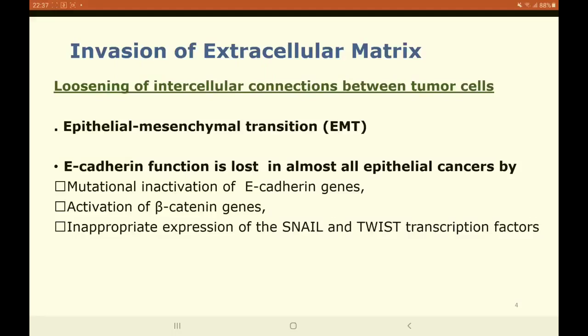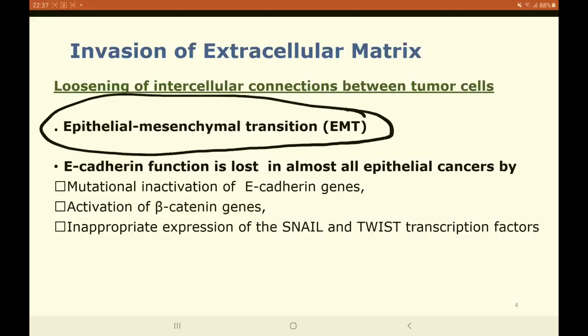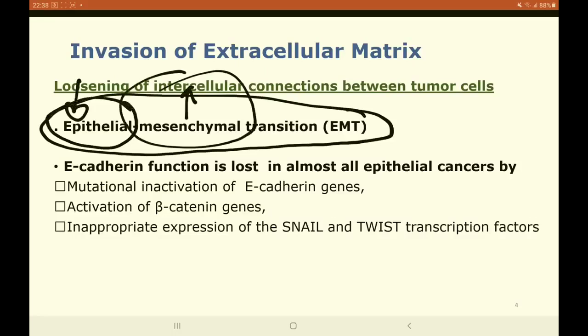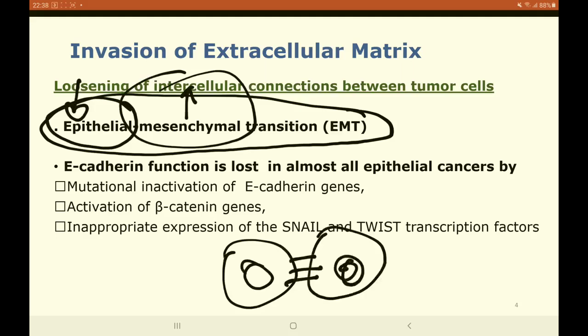Next comes the topic of the loosening of the intercellular connections between tumor cells. So it usually begins with the epithelial mesenchymal transition in cases of some cancers, the carcinomas, which means that there is downregulation of the epithelial component and the upregulation of the mesenchymal component. Now, the tumor cells are usually held together by a connection called E-cadherin. Now, these E-cadherins have cytoplasmic portions which are called beta-catenin.